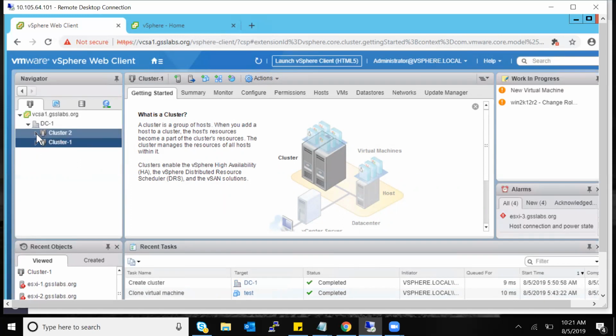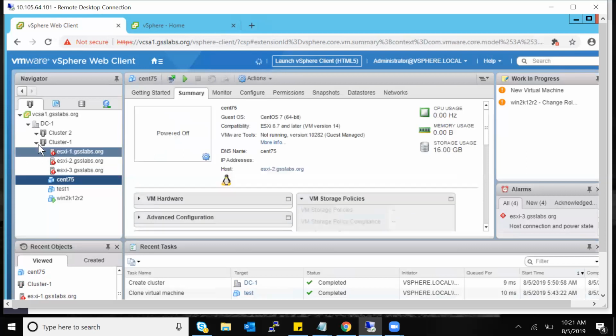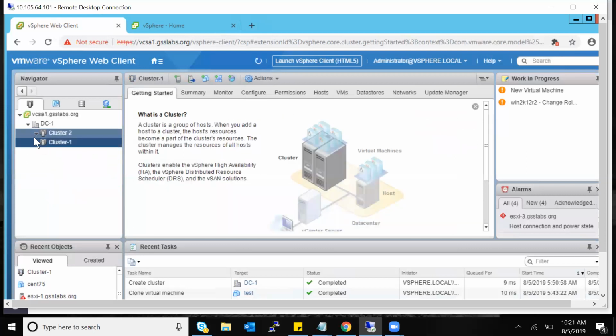So here I just created one more cluster. We don't have any VMs, but if I have a set of VMs and expand it, I will be able to see all the VMs in the cluster too. Because cluster 1 has three VMs, 1, 2, 3, sitting on each host, there is no way that they can go to cluster 2 because their parents are in cluster 1. They can't move to cluster 2.